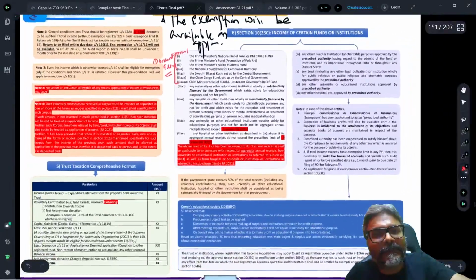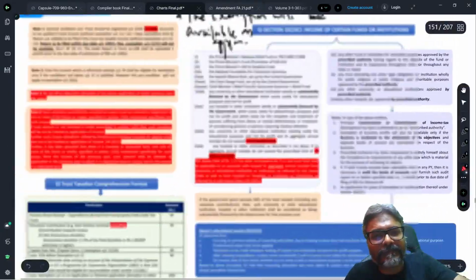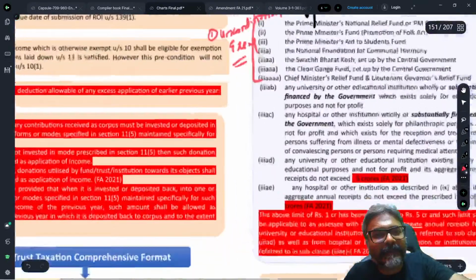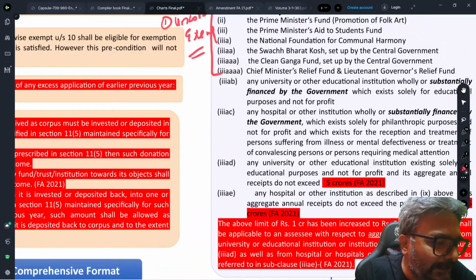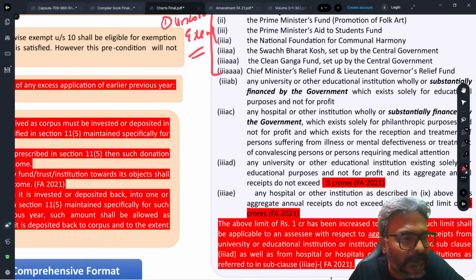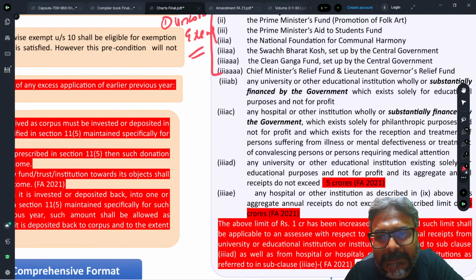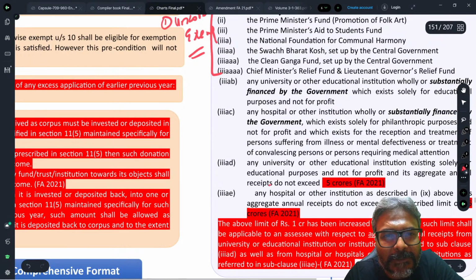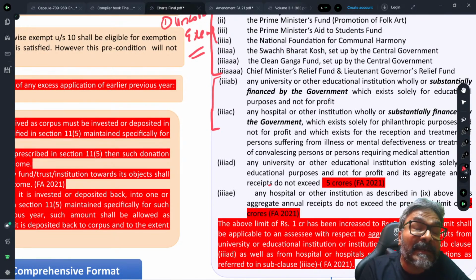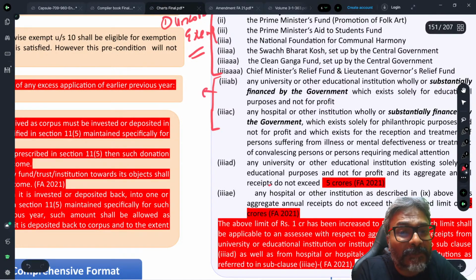For these categories, there is an unconditional exemption. I'm just writing it as UV, meaning unconditional exemption. Now these are meant for the government